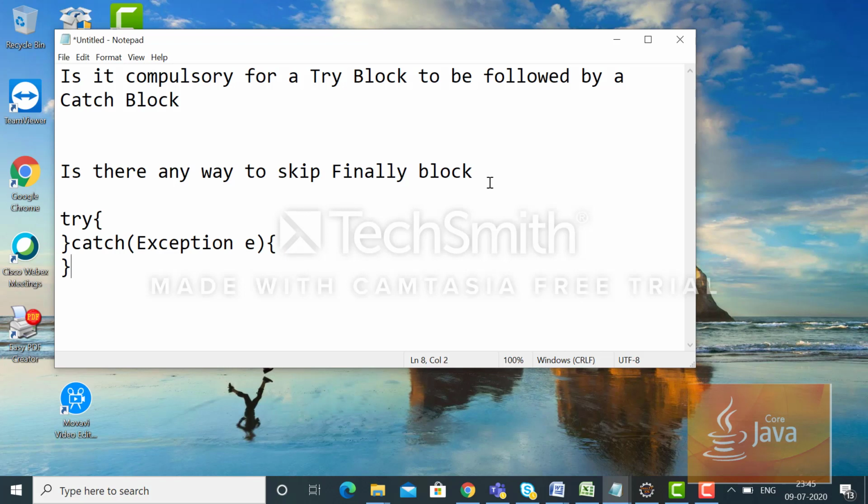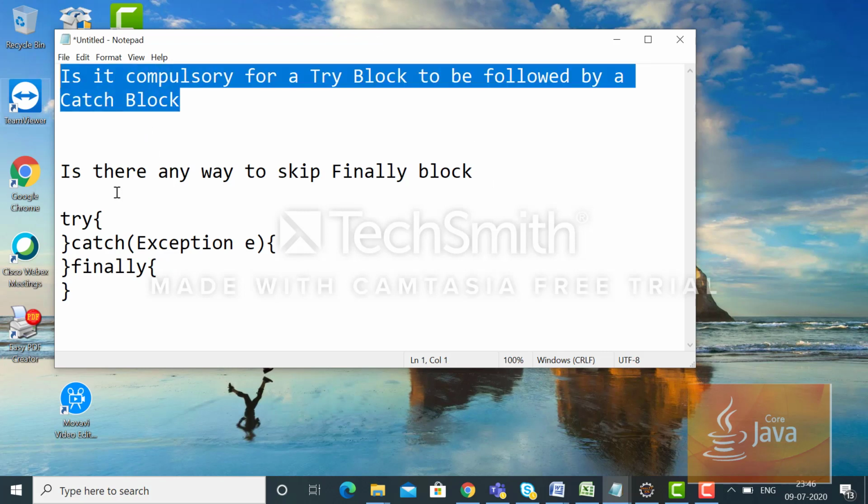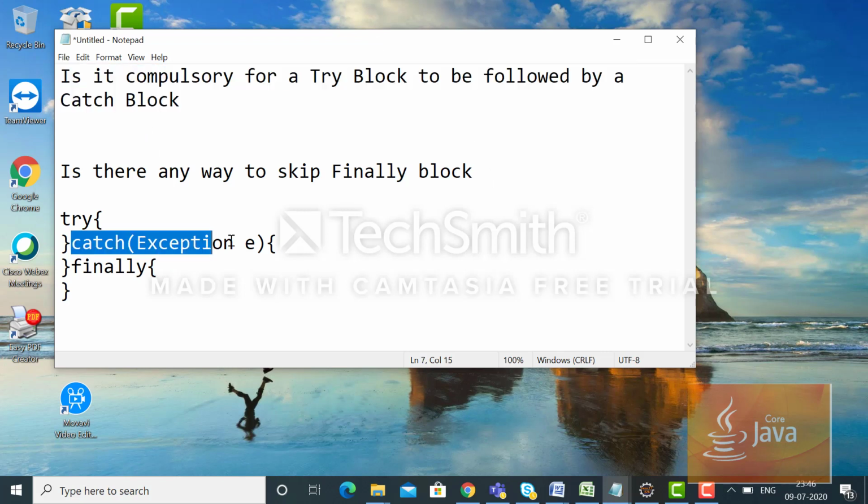Here we can write some statements within the curly braces, and then finally. As per the first point, do we always require a catch block, or can we omit this block also?